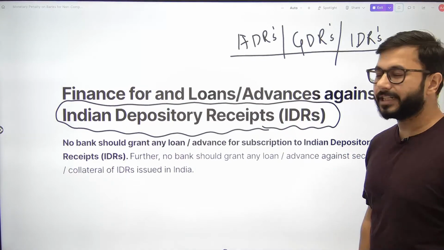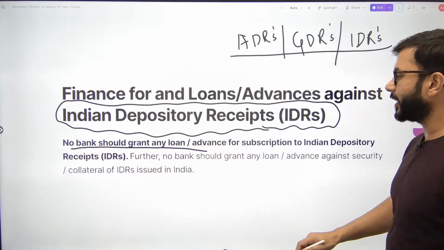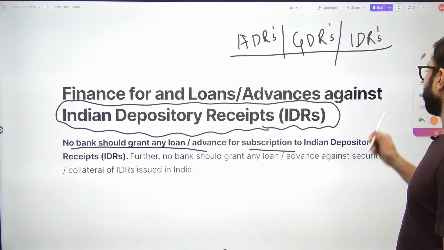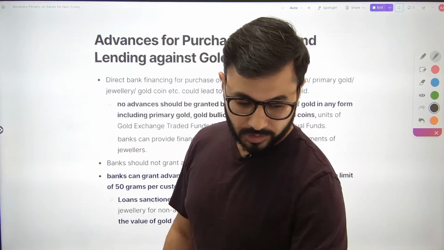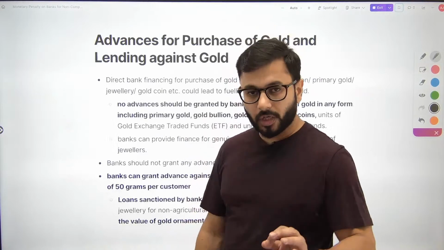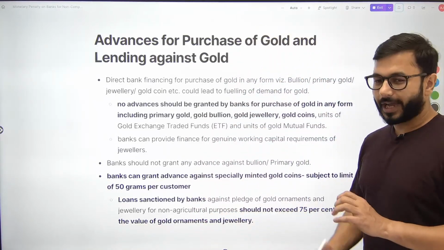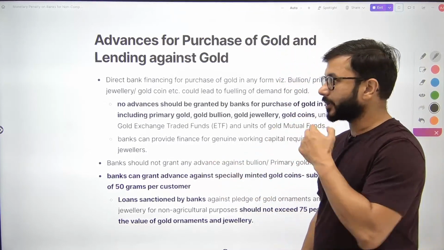Finance for Indian depository receipts allowed नहीं है. No bank can grant any loan for subscription to any Indian depository receipts. I hope this is clear. IDR आपको search करना है. Okay. Okay. So we are left with only 2 now. We are at the end of this. I know थोड़ा लंबा हो गया है because we decided that we'll pick up something difficult.